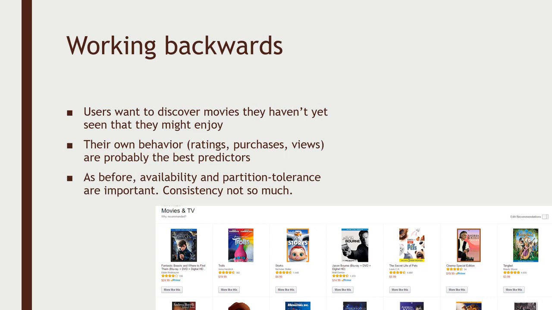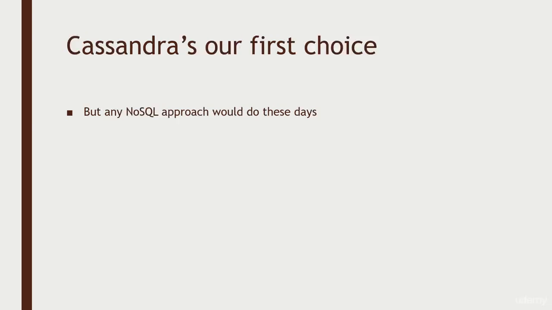We also know that since we're dealing with an online system on a very big website, availability and partition tolerance are very important. We cannot tolerate downtime on this website. And we know there are enough people hitting this system that we need to distribute the vending of this data. So we need availability and partition tolerance. Consistency, less important, although that's going to be a little bit of a tricky question there. So given that consistency is the least of our worries, Cassandra is going to be our go-to choice. But really, any NoSQL approach would probably fit the bill.